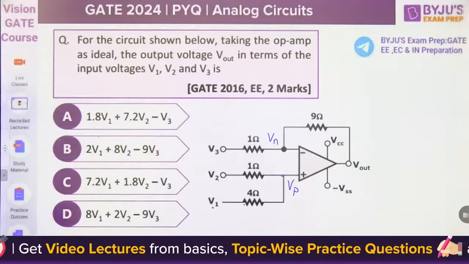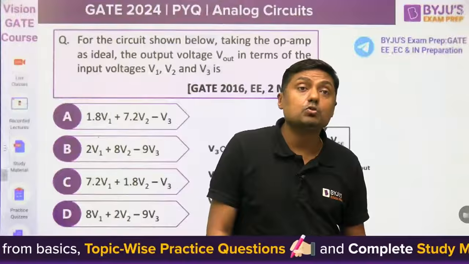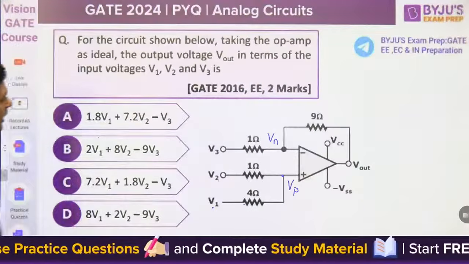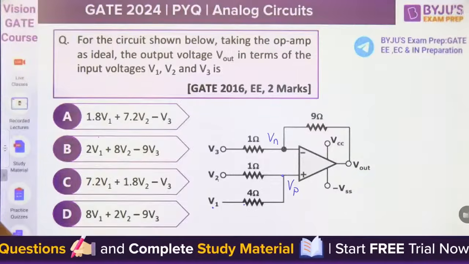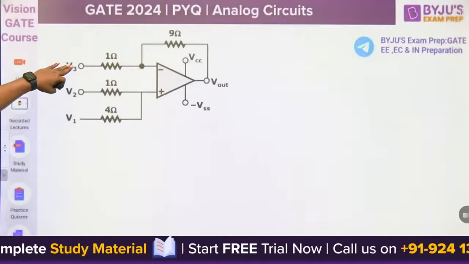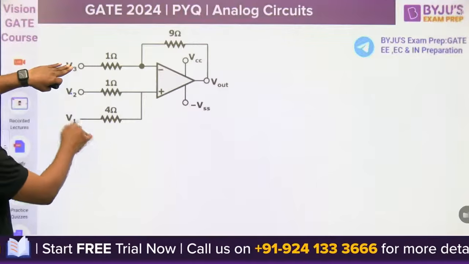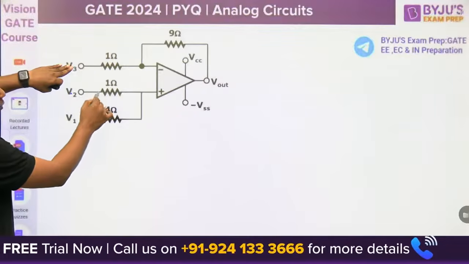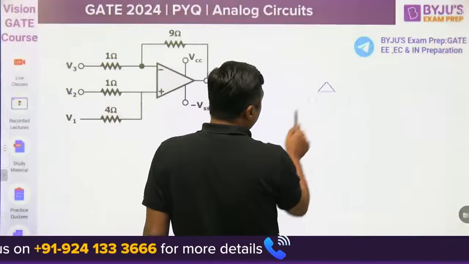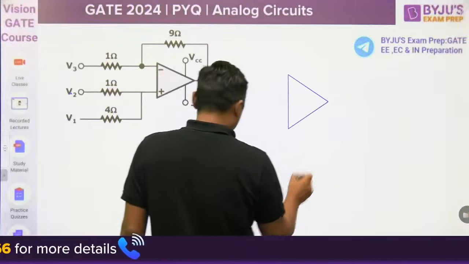Second way, you can apply the superposition theorem, and in that case you can very fast get the answer for this one. First, apply the superposition theorem, make the V3 0, this will become a non-inverting op-amp, make the V2 0. Then what is the drop here according to the voltage division rule? I am just giving you the hint quickly.